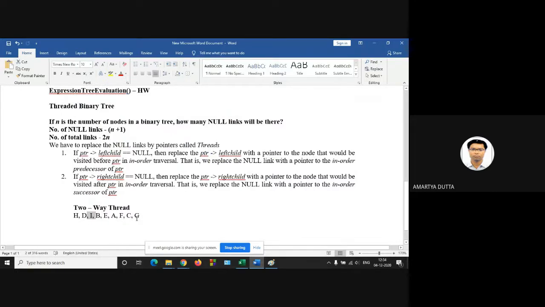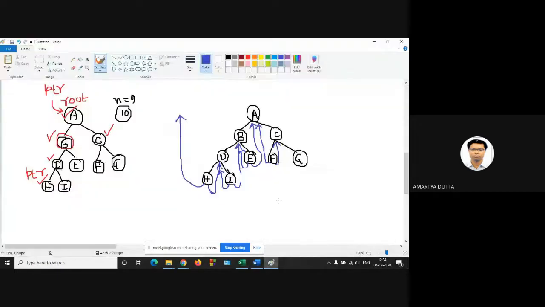The predecessor is C and the successor is null. So connect G to C and the right child is dangling. So here there will be two dangling pointers, one is this and another is this.